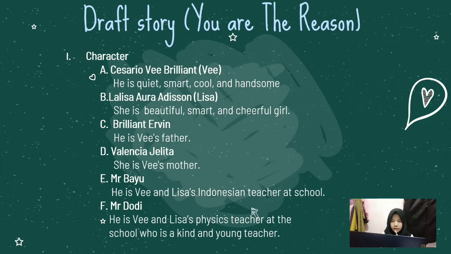The third is Brilliance Irvin. He is V's father. The fourth is Valencia Jedita. She is V's mother. The fifth is Mr. Bayu. He is V and Lisa's Indonesian teacher at the school. The sixth is Mr. Dodi. He is V and Lisa's physics teacher at the school, who is a kind and young teacher.